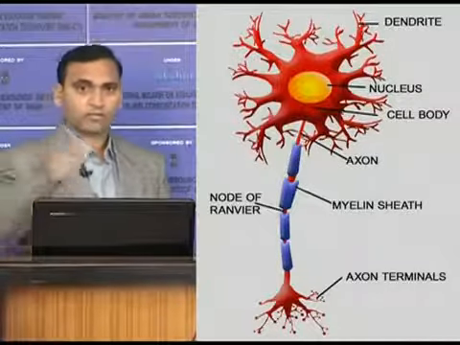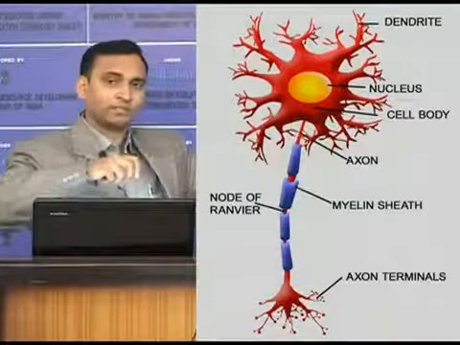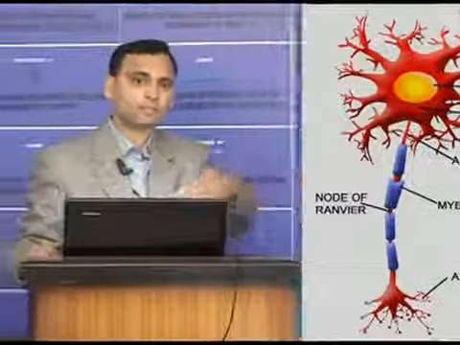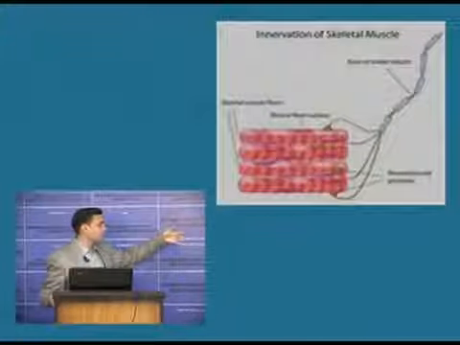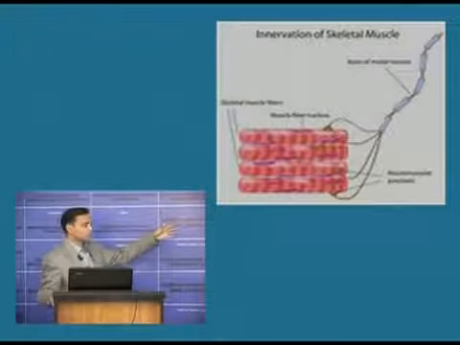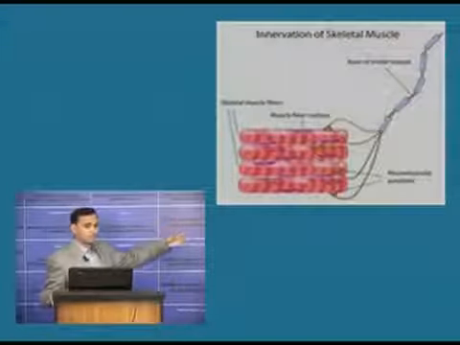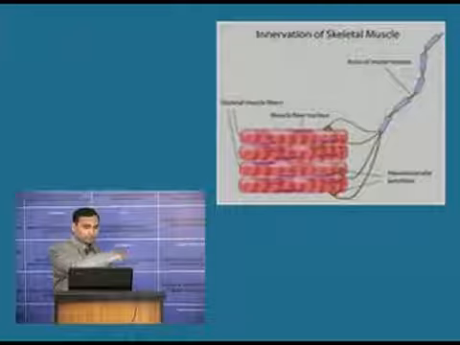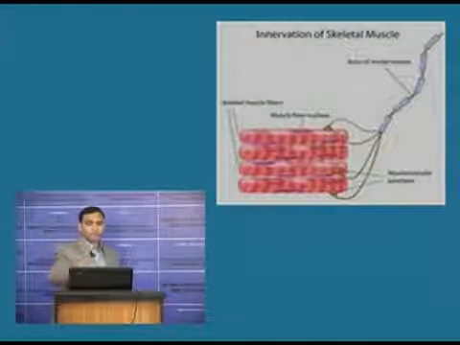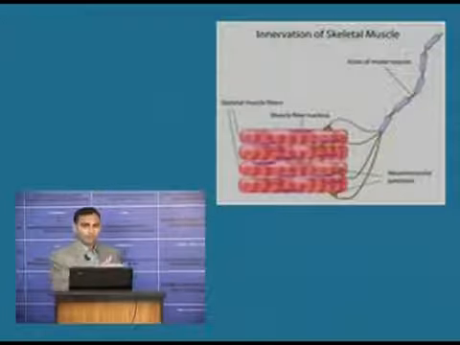neuromuscular junction, the junction where the nerve branch enters the muscle. The area where the nerve enters the muscle fiber is known as the neuromuscular junction. You can see in the diagram, it is clearly mentioned here. You can see the transverse cross-sectional area of the spinal cord, and here one spinal nerve is coming out from the spinal cord and supplying different muscle fibers. It is clearly explained in this diagram.